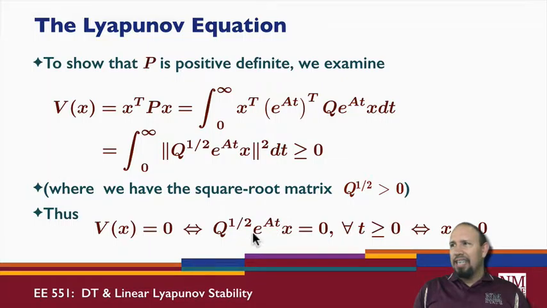this is identity. And so what this shows is that since Q is a positive definite matrix, then the only way this can, and actually I can go through and show that e to the At is non-singular for all values of t. But clearly at time equals 0, this is not 0. And this is positive definite. So all of this is non-singular. So the only way a non-singular matrix times x can be 0 is when x is 0. And so we have this relationship. So this shows that P is positive definite.